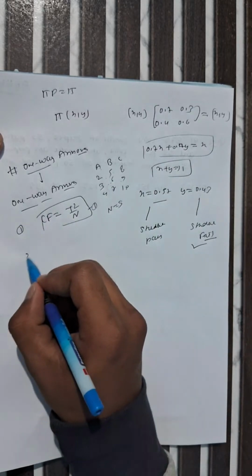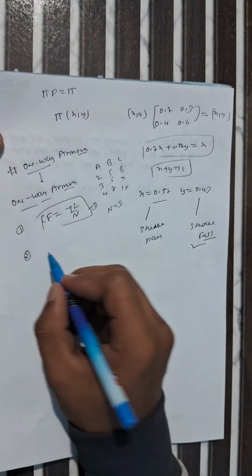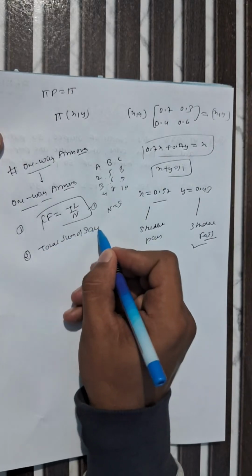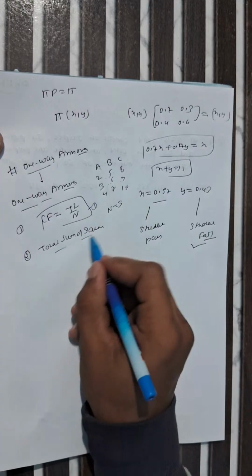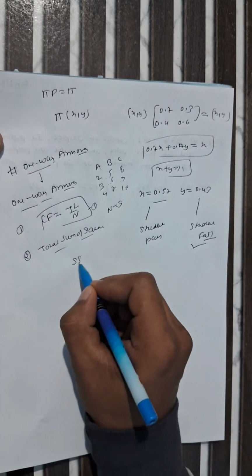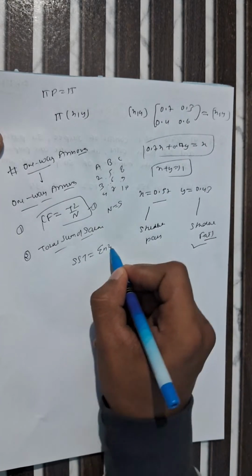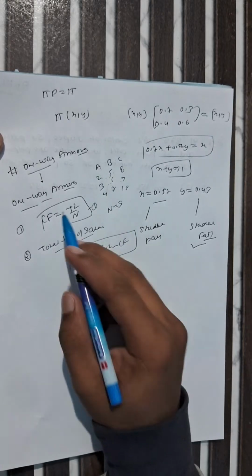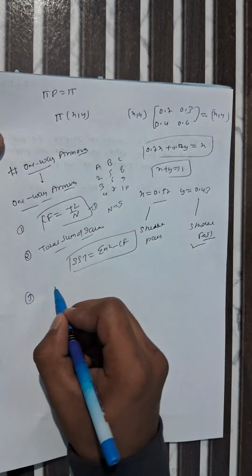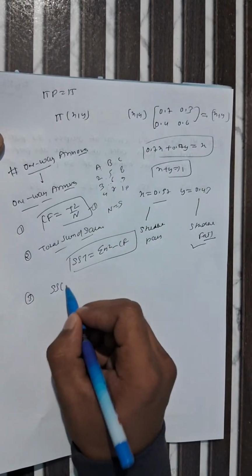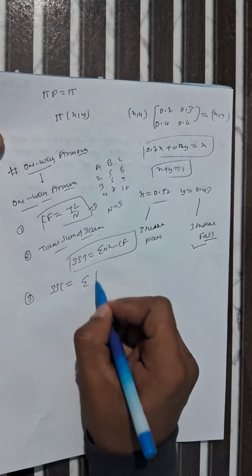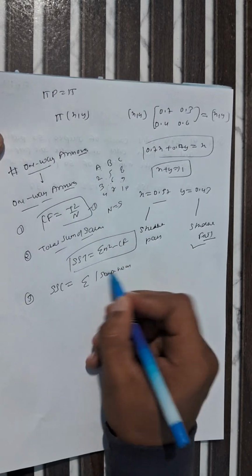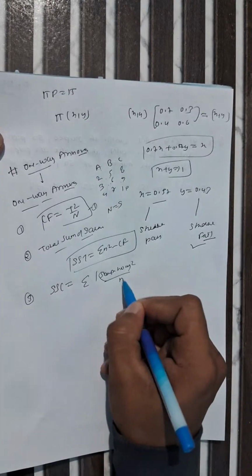Now move to step 2, where we find the total sum of squares. SST is nothing but summation of x square minus CF. This is the formula to find the total sum of squares in one way ANOVA. And step 3 is the sum of squares due to column, which is summation of sample total squared for rows divided by n, minus CF.